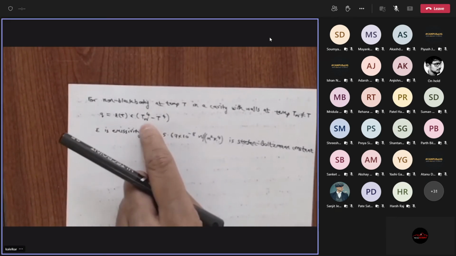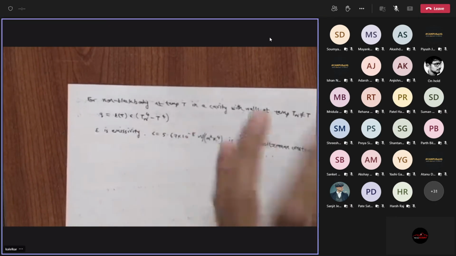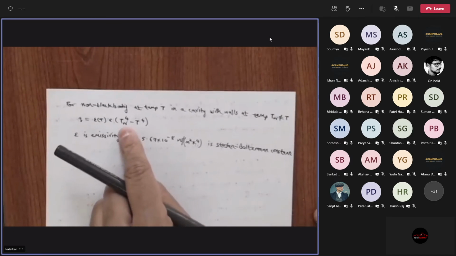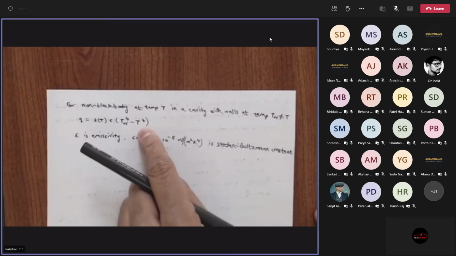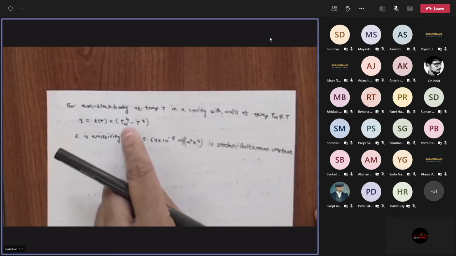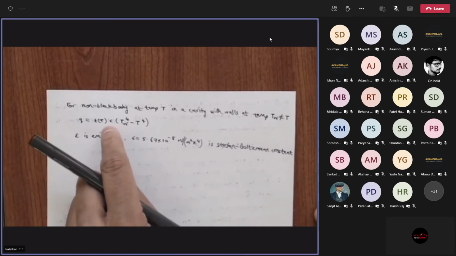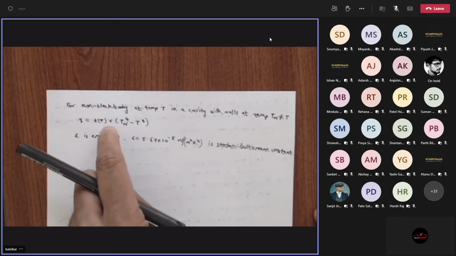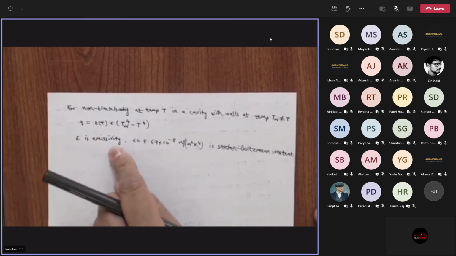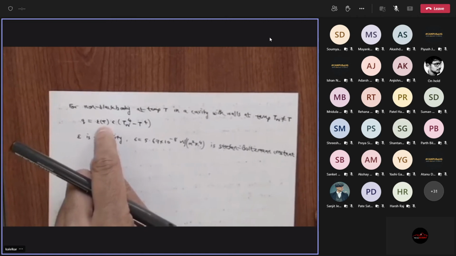What is this? TW is a wall. There's a cavity in which there is an object. The walls of the cavity are at temperature TW, and the object is at temperature T. The object is in the cavity. So you will get your Stefan-Boltzmann law, sigma T raised to 4. Sigma is the Stefan-Boltzmann constant, and epsilon is the emissivity, which is also a function of temperature in general.